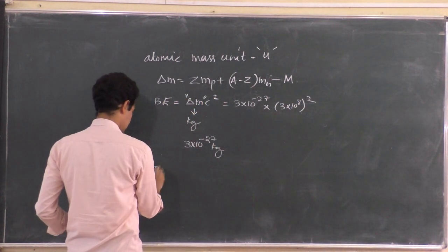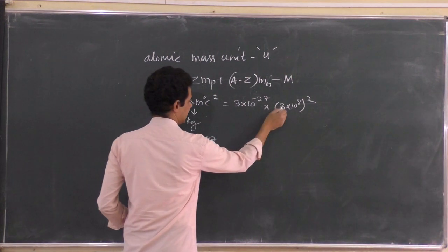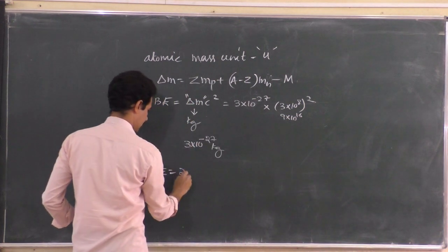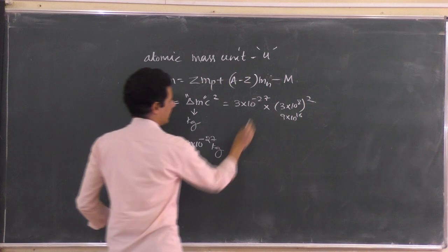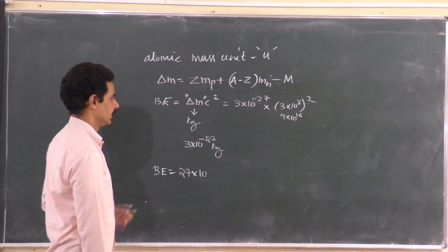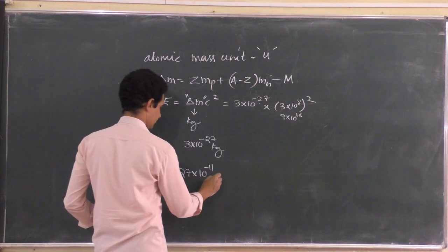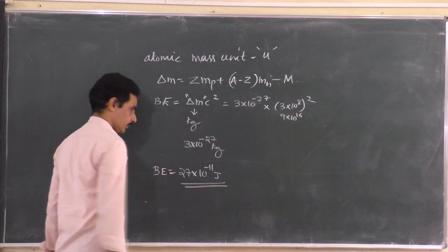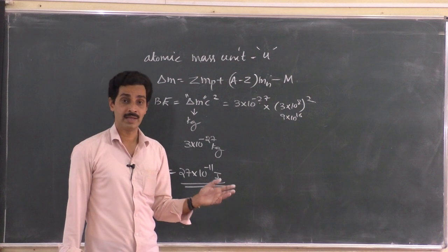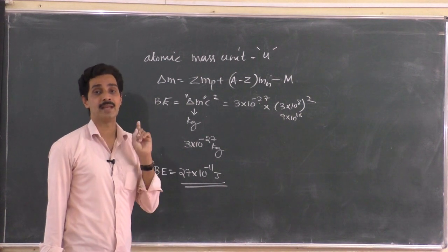So binding energy is equal to, you can multiply this. c squared will be 9 into 10 to the power 16 after squaring. This is 27 into 10 to the power minus 27 plus 16, which is 9 into 10 to the power minus 11 joules. So if you want to express the energy in joules, and the mass is given directly in kg or grams, put E equal to mc squared, provided m is in kg.